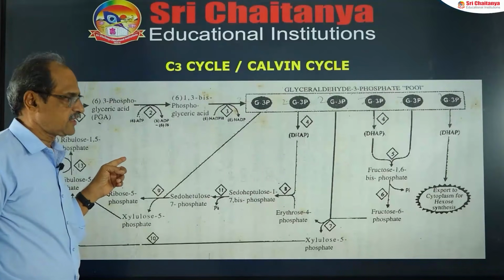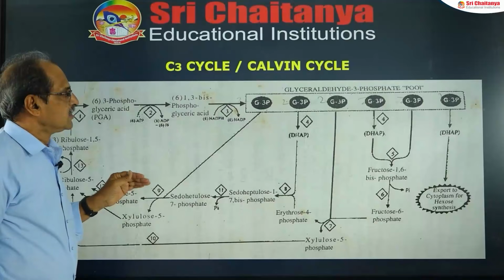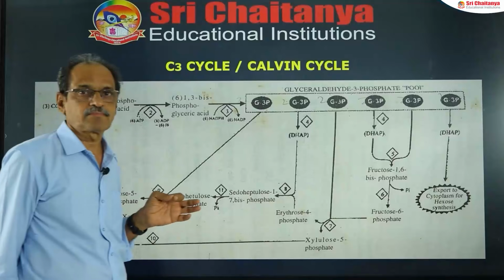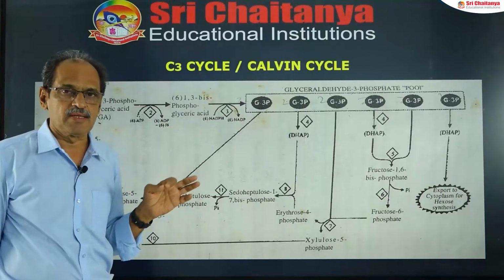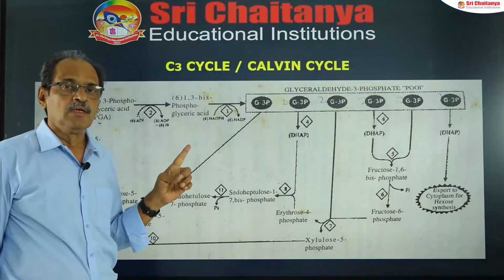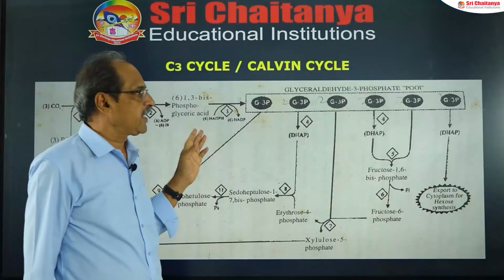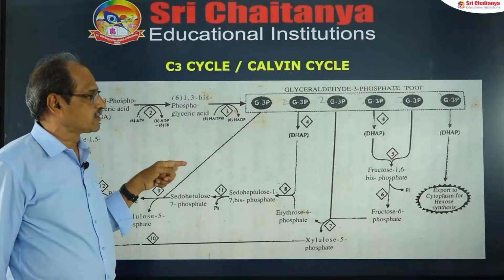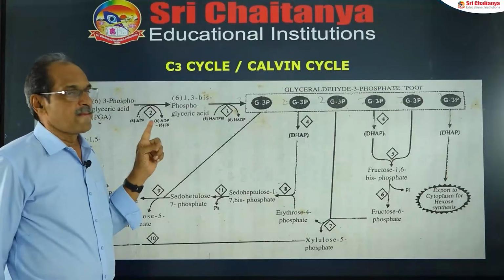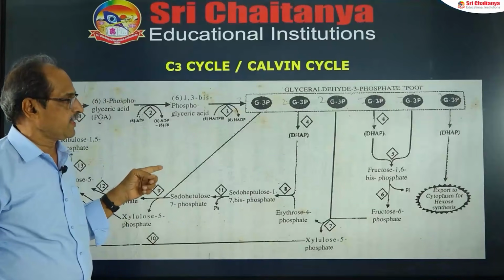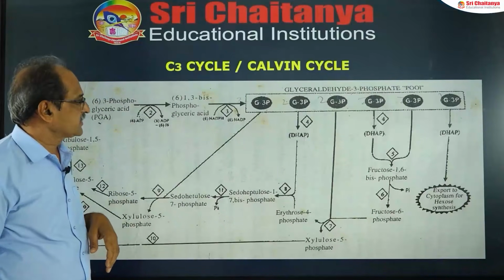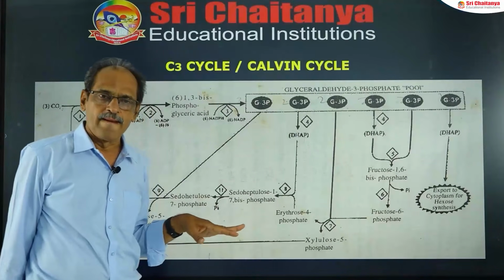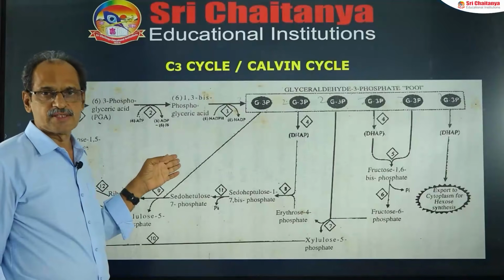Of course, it is not there in NCERT, just have an idea. Here, the unit assimilatory power for the C3 cycle, meaning reduction of 1 carbon dioxide, is 3 ATP molecules and 2 NADPH2 molecules, and the assimilatory power for the production of 1 net glucose is 18 ATP and 12 NADPH2. That is the C3 cycle, or Calvin cycle. Here you won't find any division of labor, because all the reactions occur in the mesophyll cells only.